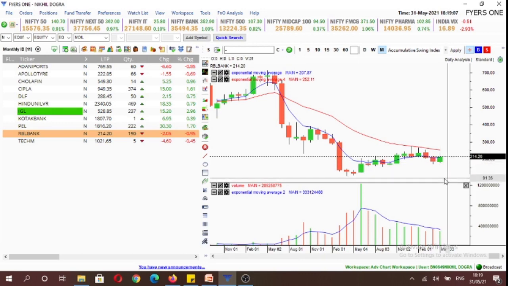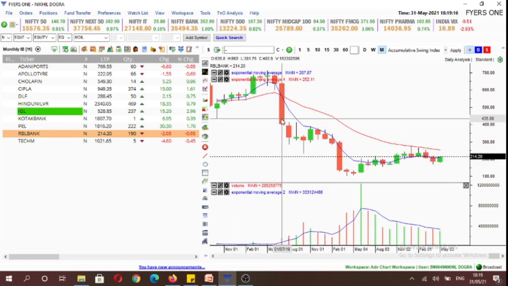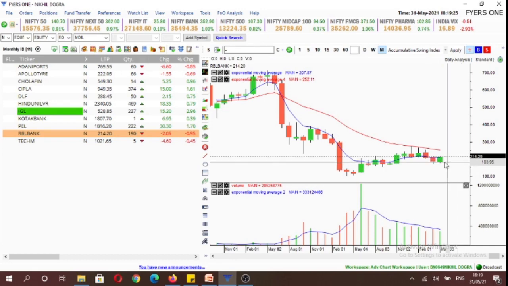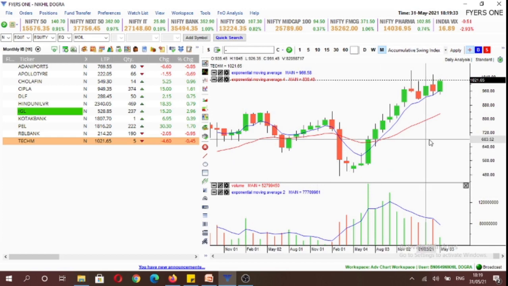However, in terms of position size, we would be trading half our position size, because in all the stocks that we have discussed so far, the overall trend is up. Since in RBL Bank the overall trend is down and this trade would be a contrarian trade, we would look to establish half our normal position in this stock if it triggers to the upside. Our final stock is Tech Mahindra. It is again in a bull market and we'll look to establish a position if it trades above 1033.1 levels.